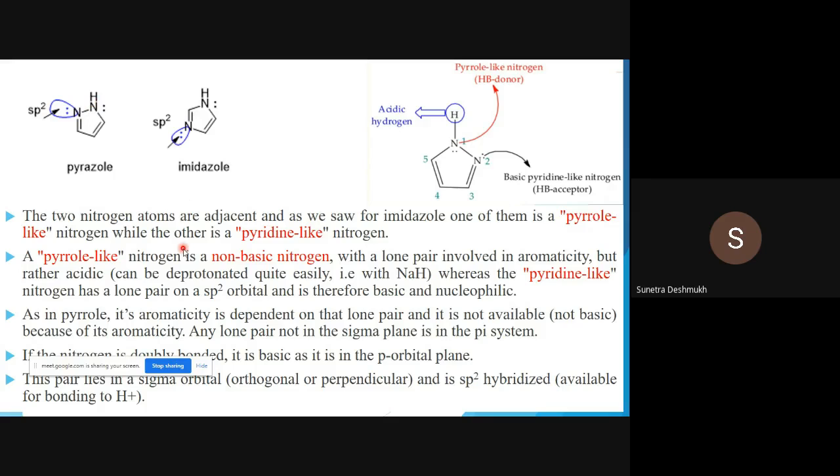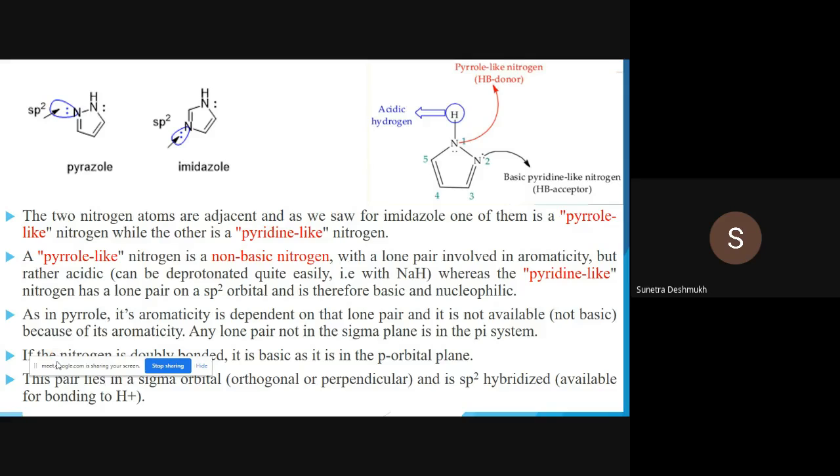And if we treat it with a strong base like sodium hydride, that proton can be deprotonated very easily. So the pyrrole-like nitrogen is non-basic. That means it's acidic, and that hydrogen can be easily deprotonated by treatment with sodium hydride. Whereas the pyridine-like nitrogen has a lone pair in an sp2 hybridized orbital and is therefore basic and nucleophilic. See, again I said basic and nucleophilic. So remember the terms for the pyrrole-like nitrogen and for the pyridine-like nitrogen.